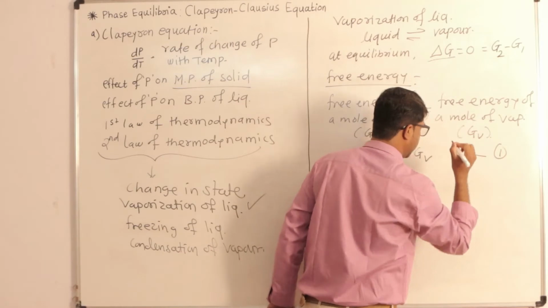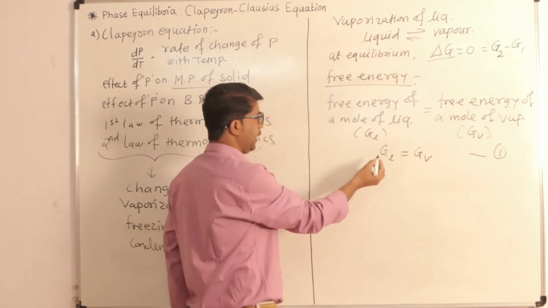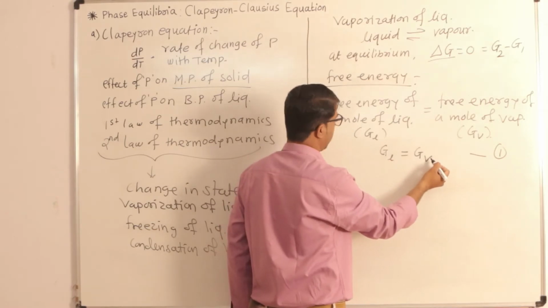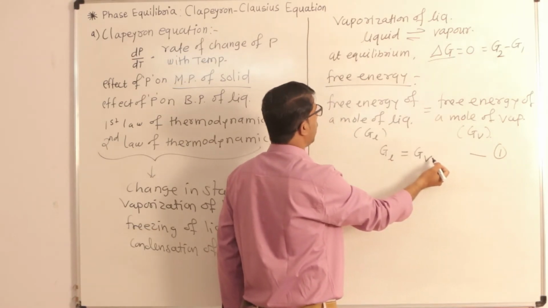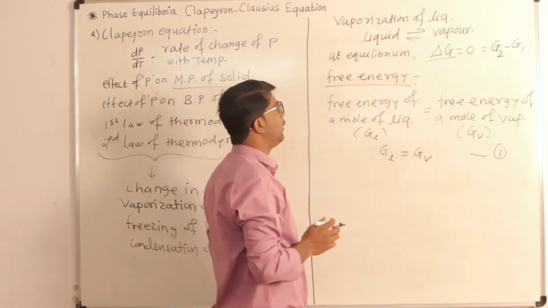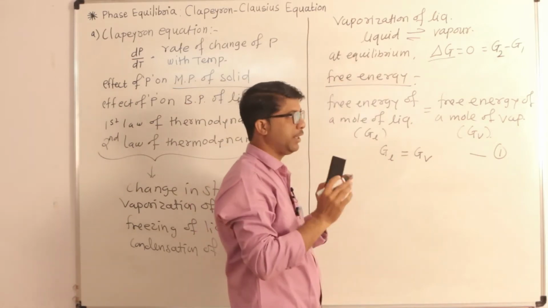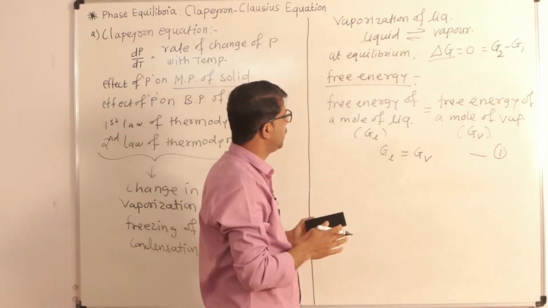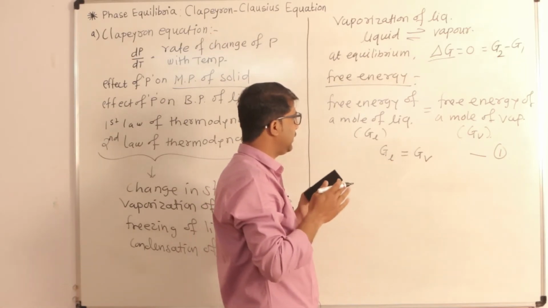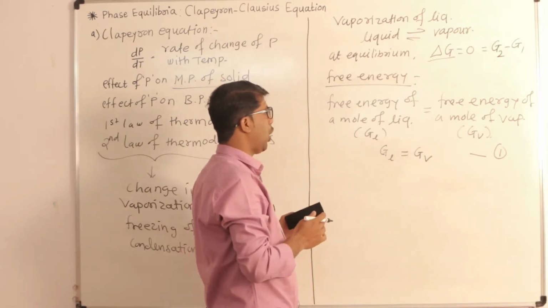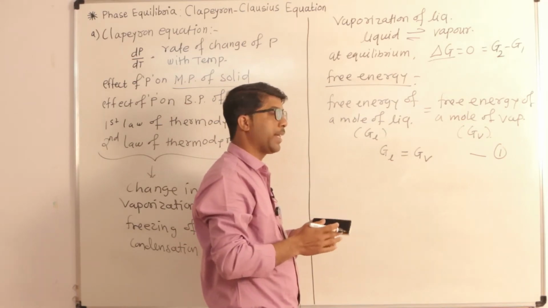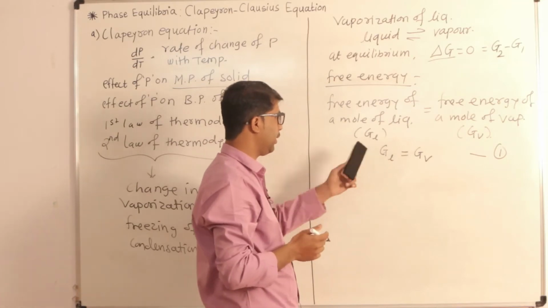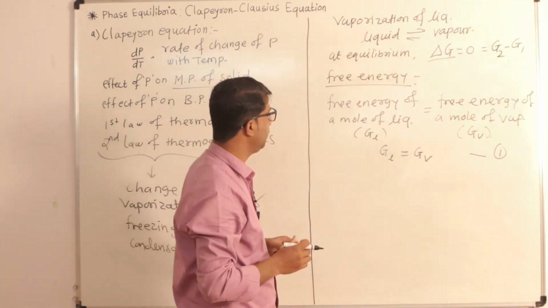Let's write, this is equation 1. Here the free energy of liquid is equal to free energy of vapor. How is it possible? Because in vaporization of liquid, the liquid and vapor phase are in equilibrium. We know that at equilibrium, the change in free energy becomes 0. At this stage, the free energy of a mole of liquid becomes same as the free energy of a mole of vapor. Here we get the first equation.